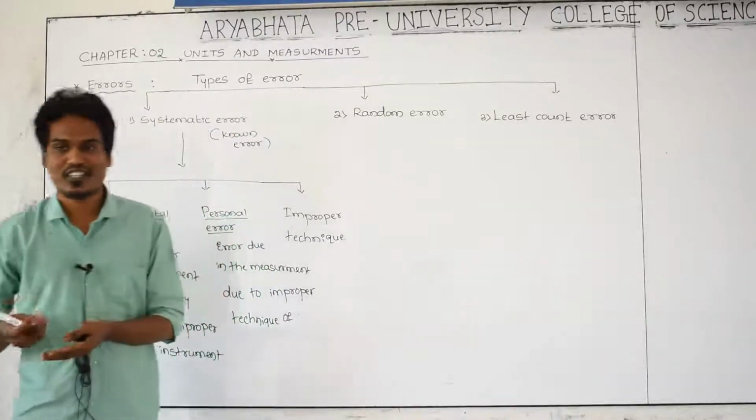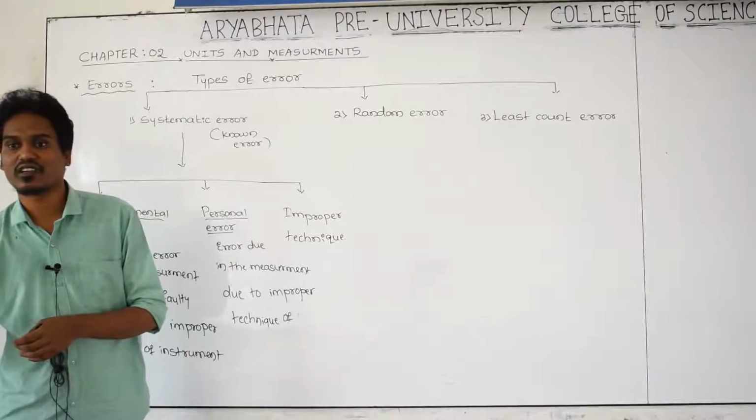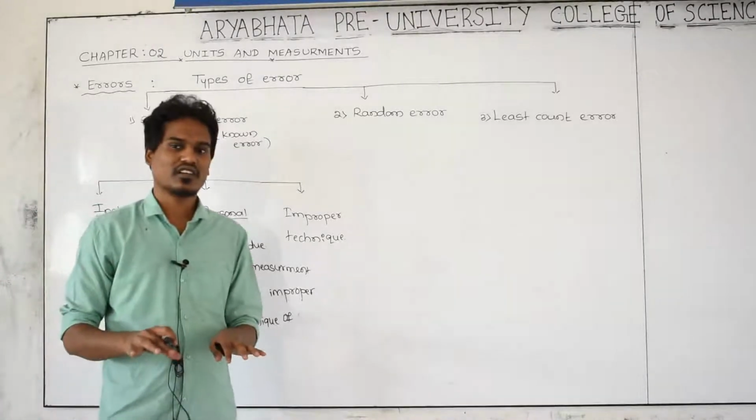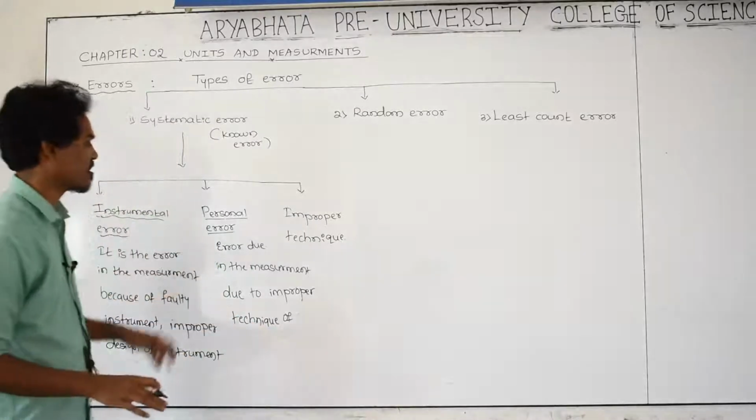Correct ಆಗಿ concentration ಮಾಡ್ತಿರಂಗಿಲ್ಲ, ಎಕಡೆರ ನೋಡ್ತಿರ್ತಾರ, ಈ ಕಡೆ ಮೆಜರ್ಮೆಂಟ್ ಮಾಡ್ತಿರ್ತಾರ. The person who is creating the error, that is called a personal error.